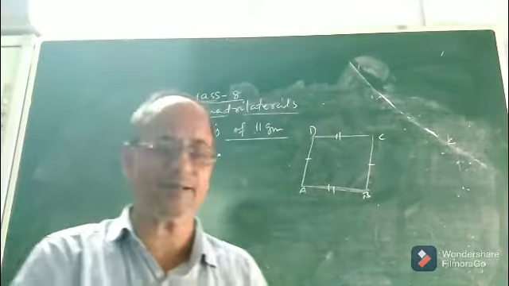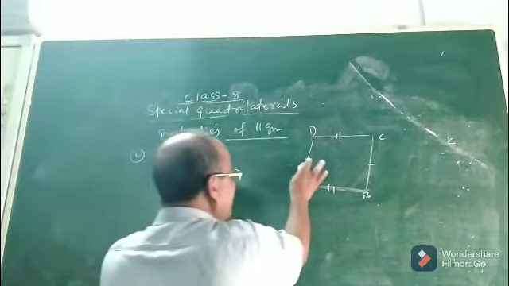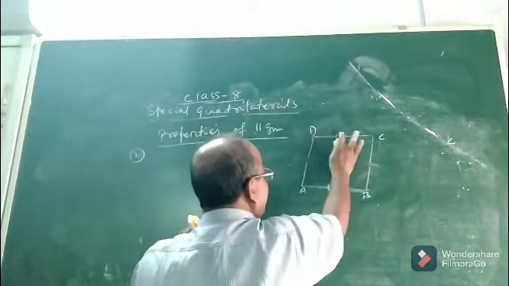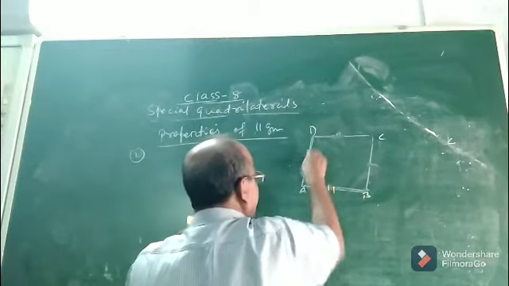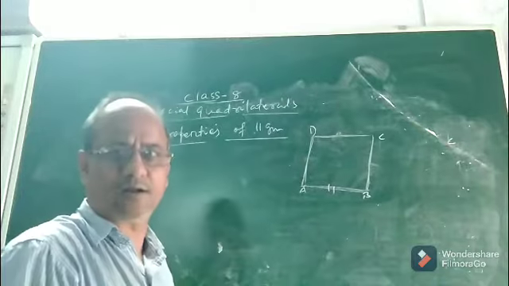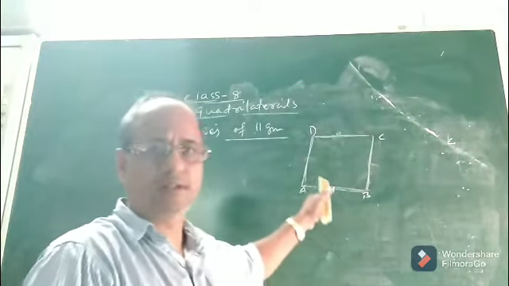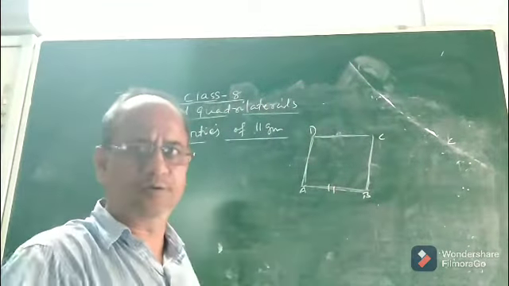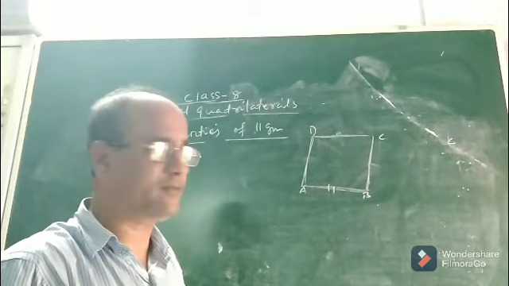Now let us investigate the second property. Suppose ABCD is a parallelogram. Actually the proof is not there, otherwise I would have discussed it. There is no need to discuss the geometrical proof. It will take a long time. It will be discussed in class 9.